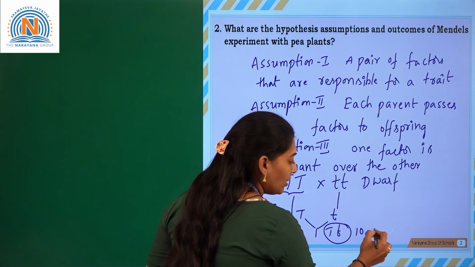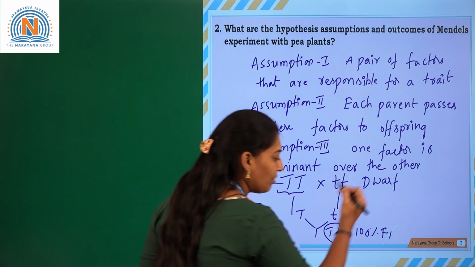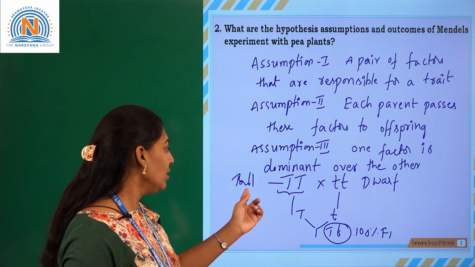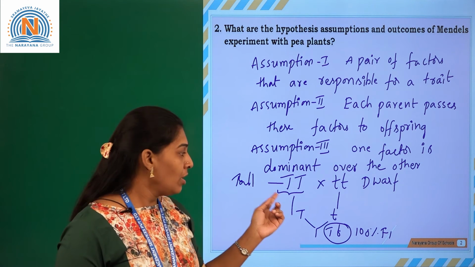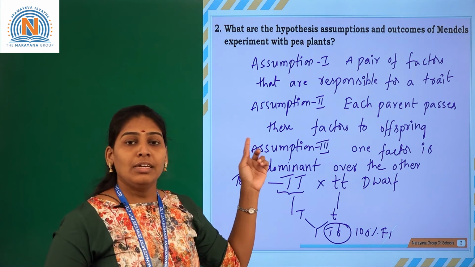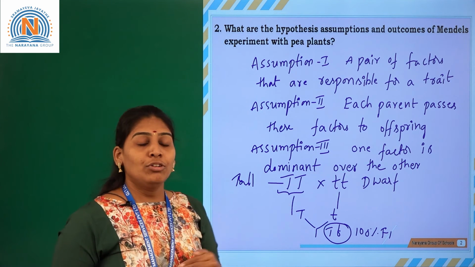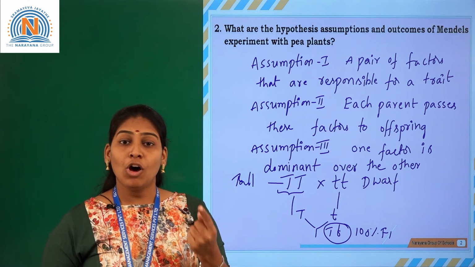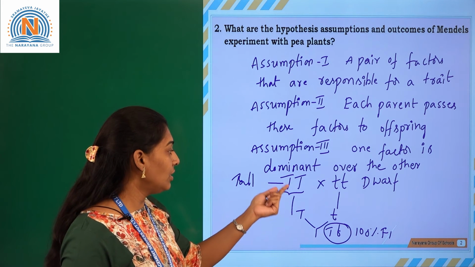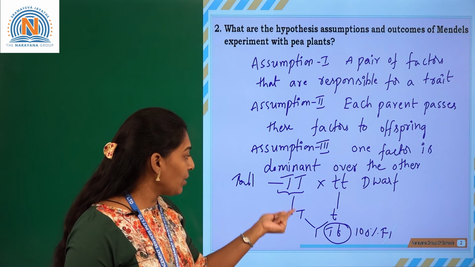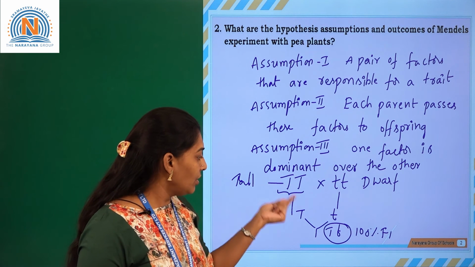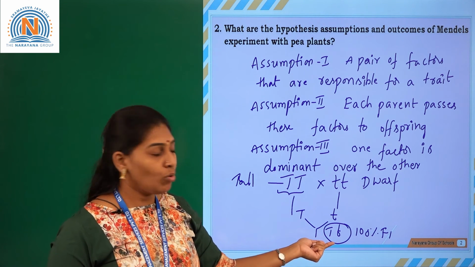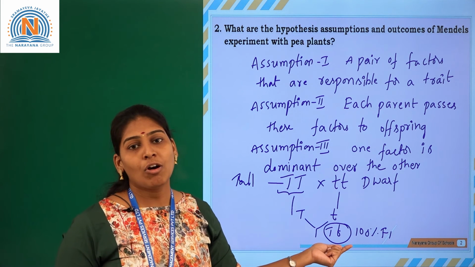All 100% of plants in the F1 generation will show the dominant character. Which is the dominant one here? Tall is the dominant character. According to Mendel's assumptions, he explained three laws. One is the law of dominance. Here you can see that of the alleles transferred from the parental characters, one is dominant over the other in the offspring. This law is called the law of dominance.